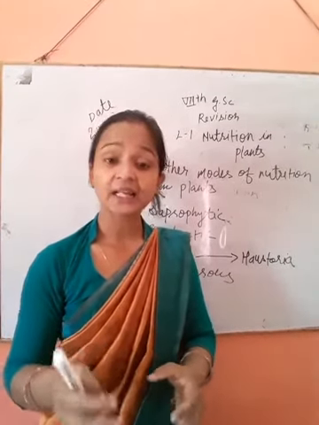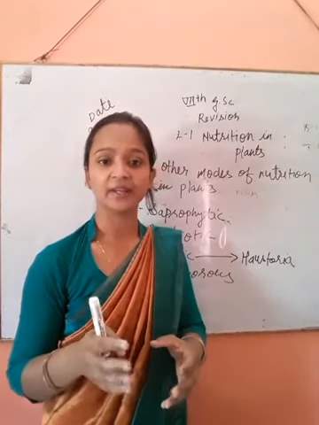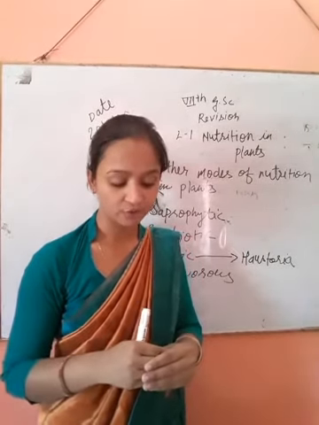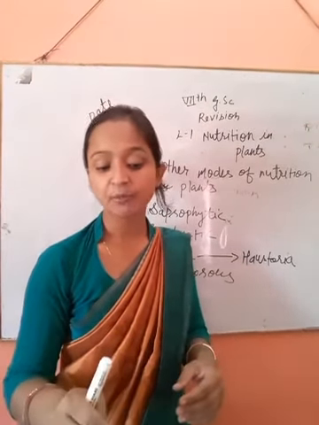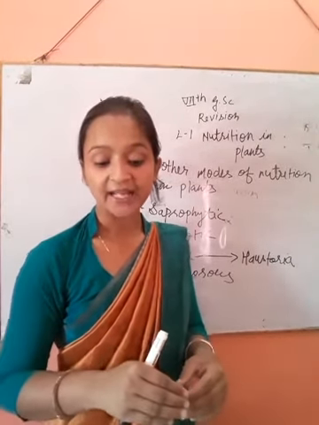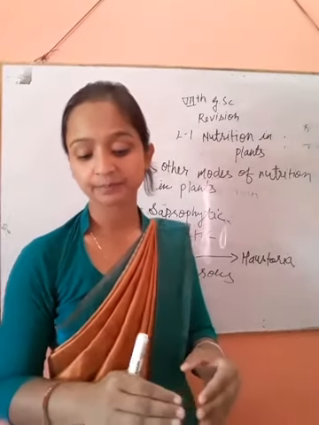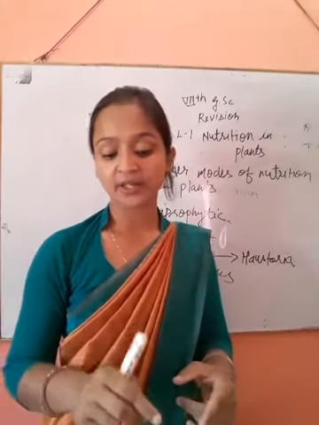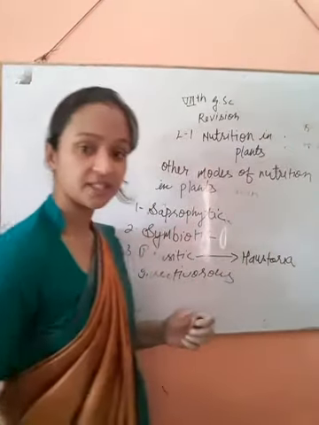The algal component of lichen is autotrophic, and it provides food material to the fungal component. In return, the fungus provides shelter, water and minerals to the alga.